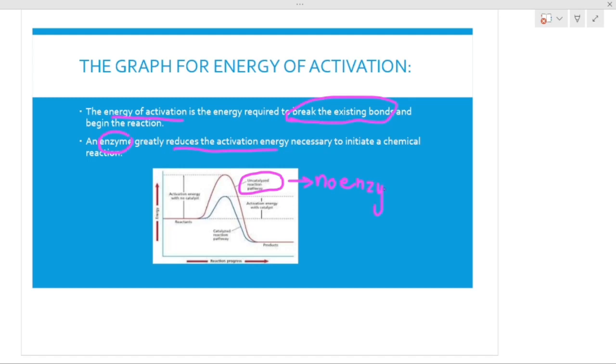In this condition, we will require to put in more activation energy, or energy of activation. This graph actually depicts the same thing, that energy of activation is required more in this case. But when the enzyme is present, the reaction will proceed with less energy.